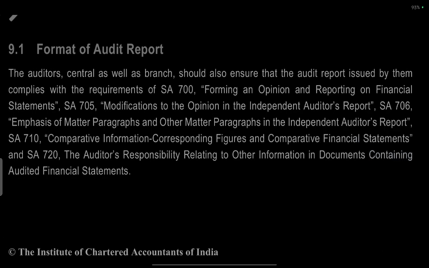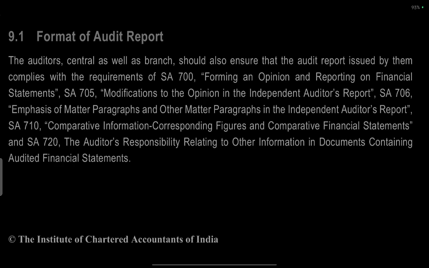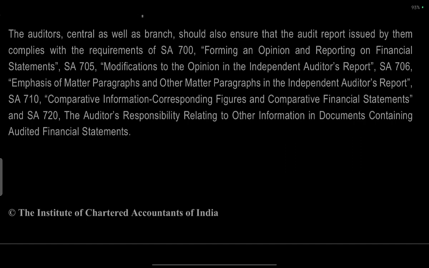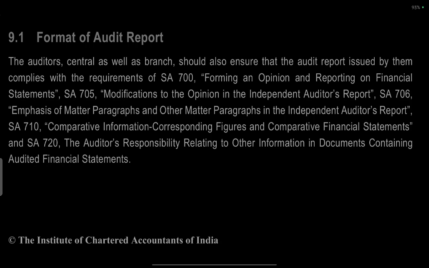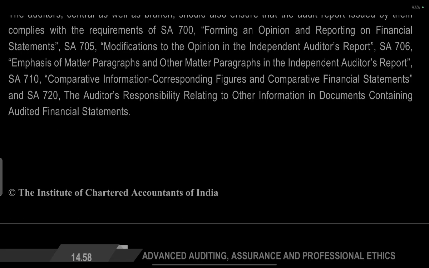Auditors, central as well as branch, should follow this. They should also ensure that the audit report issued by them complies with the requirements of SA 700, Forming an Opinion and Reporting on Financial Statements; SA 705, Modifications to the Opinion in the Independent Auditor's Report; SA 706, Emphasis of Matter Paragraphs and Other Matter Paragraphs in the Independent Auditor's Report; SA 710, Comparative Information, Corresponding Figures and Comparative Financial Statements; and SA 720, Auditor's Responsibilities Relating to Other Information in Documents Containing Audited Financial Statements. So SAs 700, 705, 706, 710, 720, the standards on auditing based on the audit report.